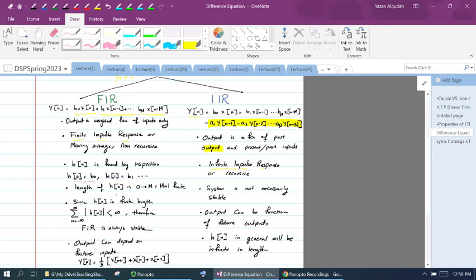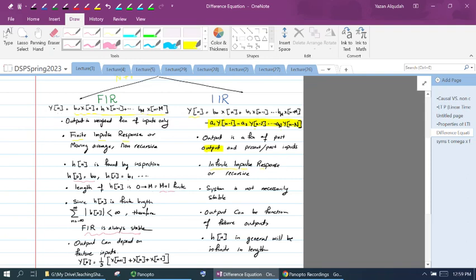Now, the length of h of n is going to go from 0 to m, and therefore I'm going to have m plus 1 finite terms. Since h of n has a finite length, and if we assume all these coefficients, b0, b1, all the way to bm, are finite, then the summation is going to be finite. And therefore, the FIR filter is always stable.